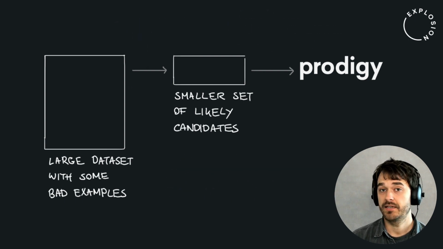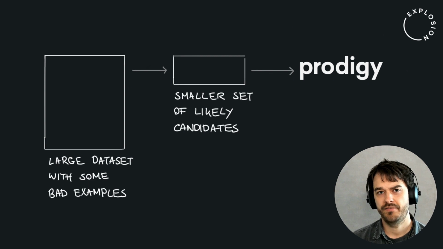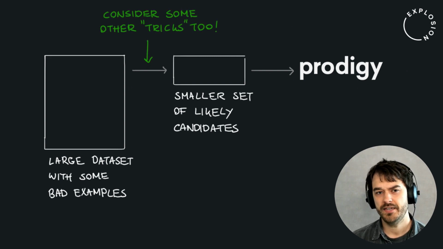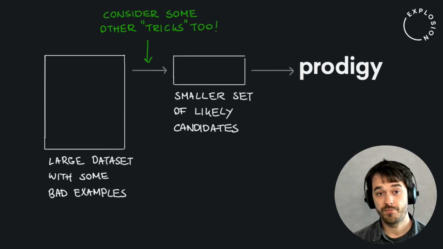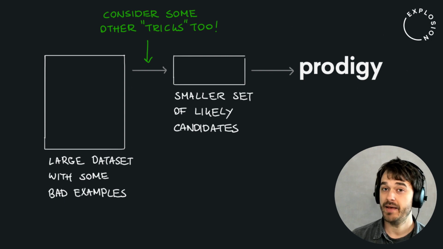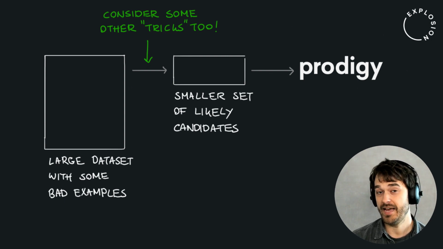Having said this, there are also some ideas that I have for further improvement. First of all, I think that even though we have a trick that works quite well, it might still be a good idea to consider some other tricks too. The fact that our approach works well is nice, but that's not to say that our approach is perfect. There might still be some bad candidates that our current approach doesn't catch, so it would also be good to maybe consider some other approaches from Jupyter as well.